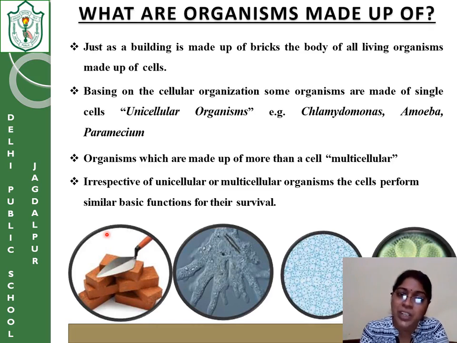The specialized cells combine together and they form what? They form tissues. The specialized tissues combine together to form an organ. And specialized organs combine together to form an organ system.